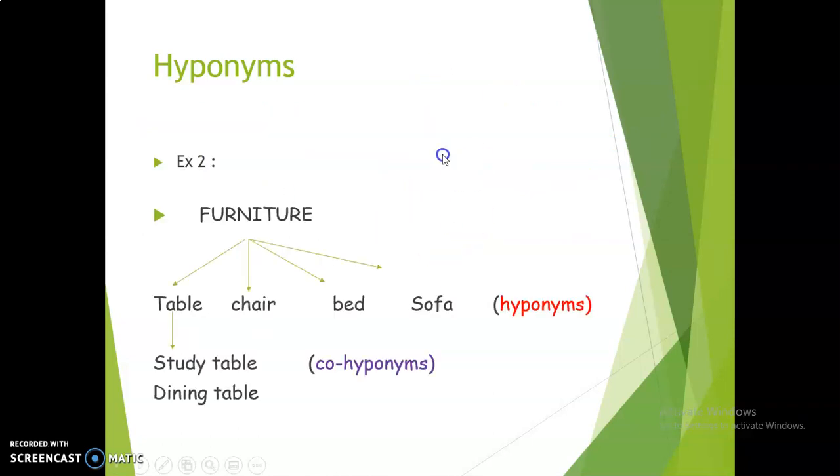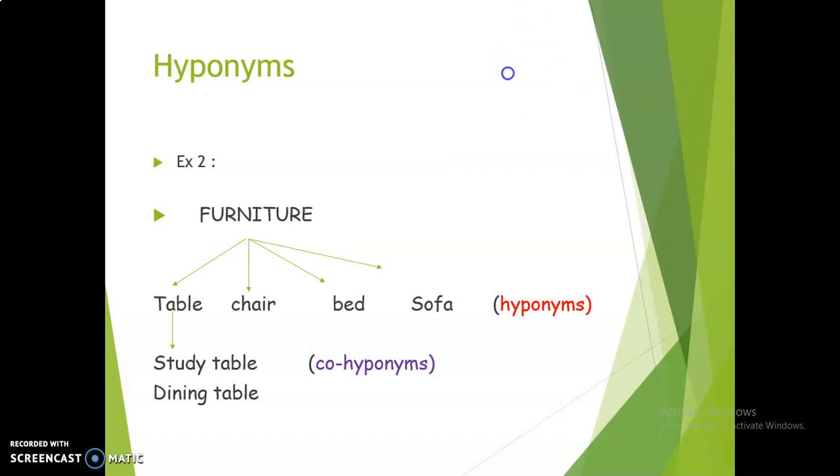Next example is furniture. Table, chair, bed, sofa, all these are examples of furniture, or they all come under the category of furniture, which is the superordinate, and the hyponyms are table, chair, bed, and sofa. Co-hyponyms are, for example, under the category of table we have study table, dining table, etc. And for chair we have dining chair or the relaxing sort of chair. So these are examples of co-hyponyms.